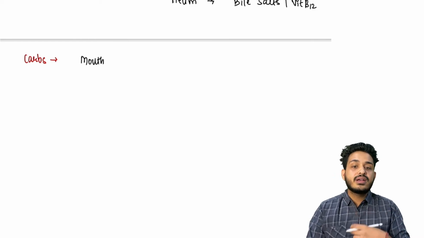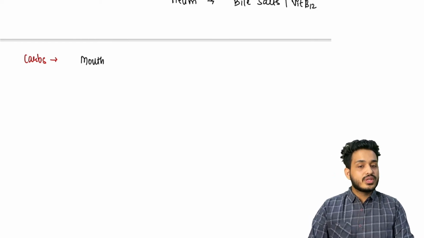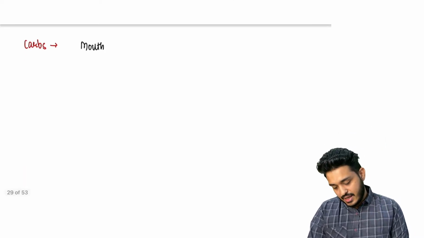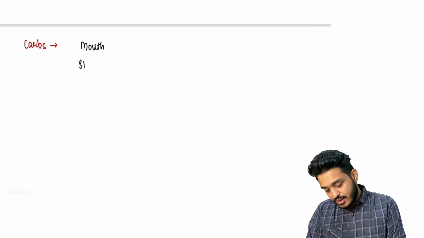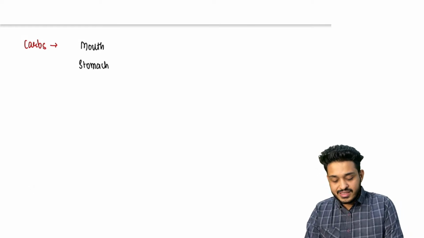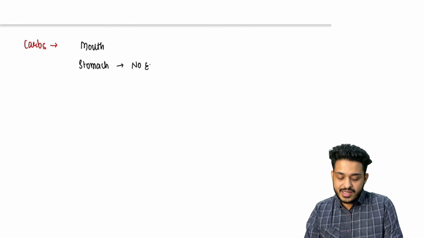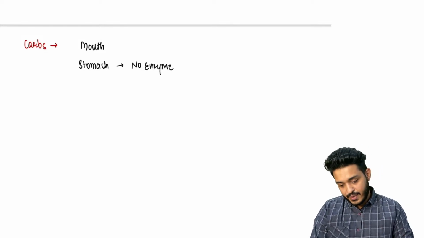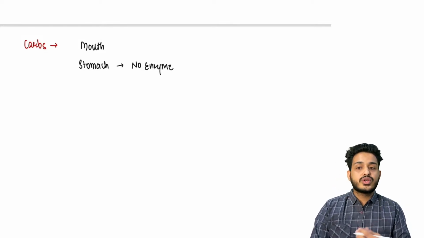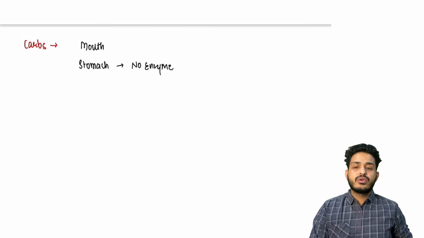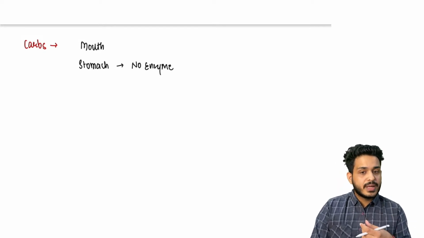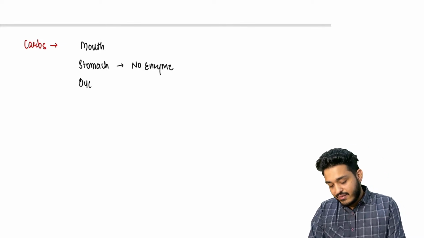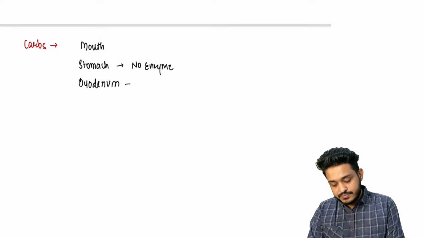Then after the mouth, the carbohydrate goes to the stomach. In the stomach, remember, there is no enzyme for carbohydrate digestion, so there will be no digestion of carbohydrates in the stomach, right? After the stomach, it goes to your duodenum. Your duodenum has the opening of the pancreatic duct and will have pancreatic amylase. So the duodenum will have carbohydrate digestion, right?